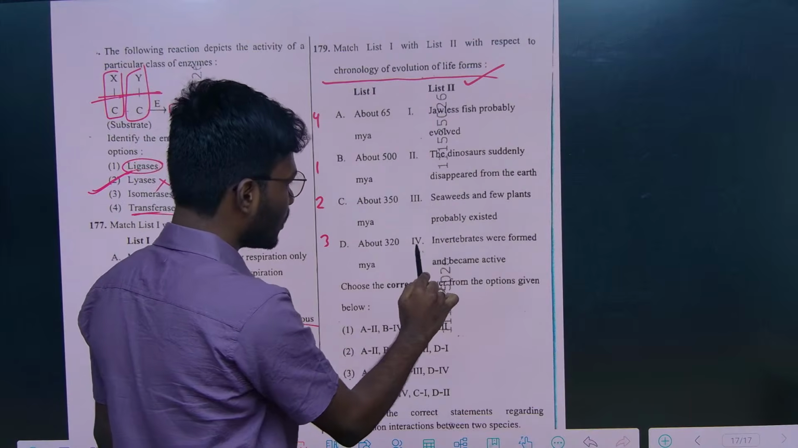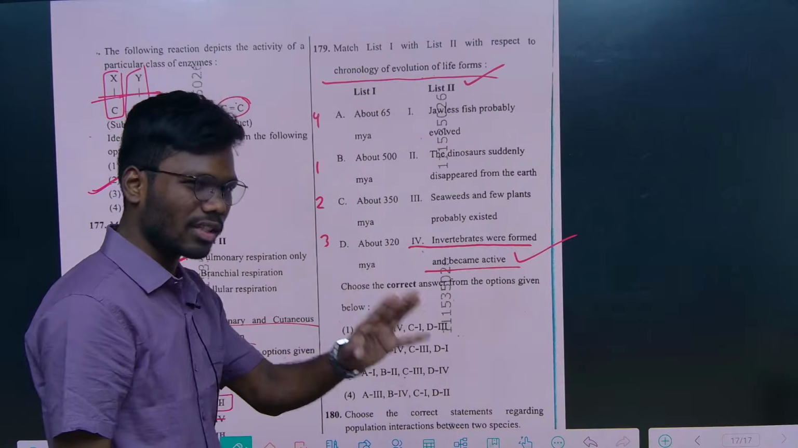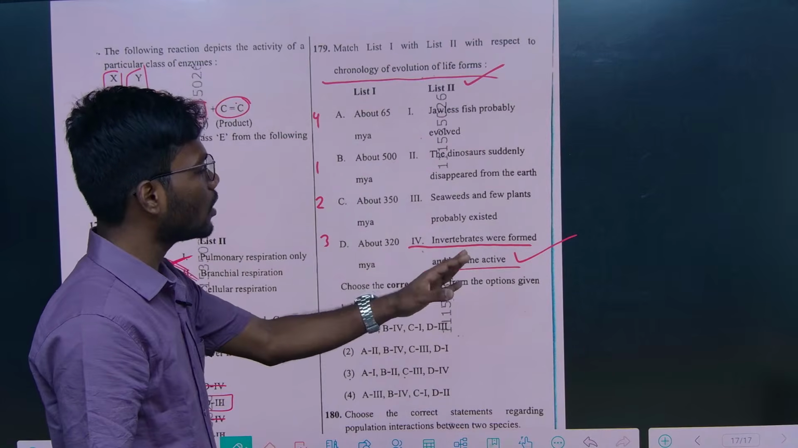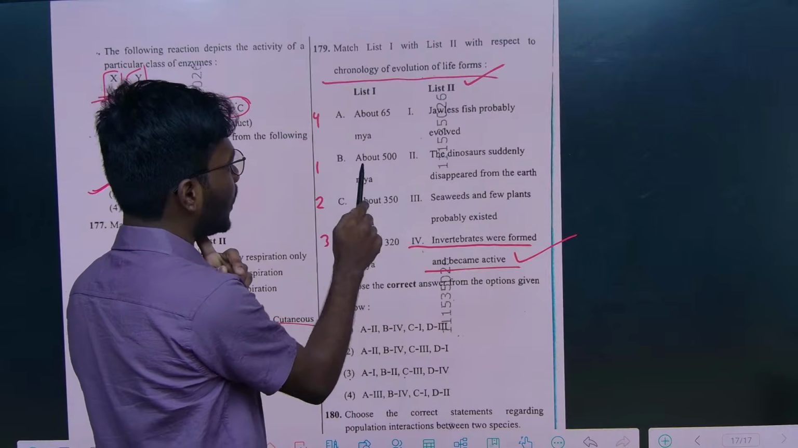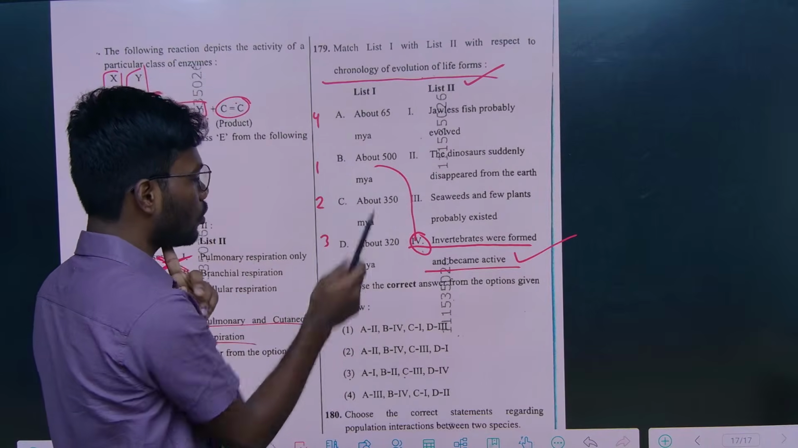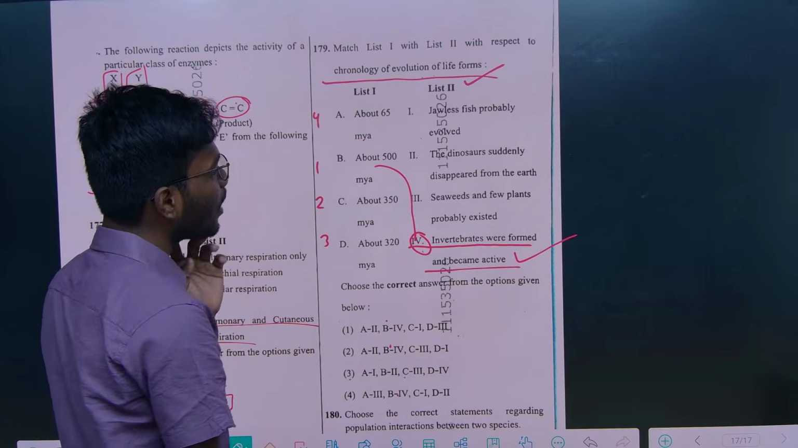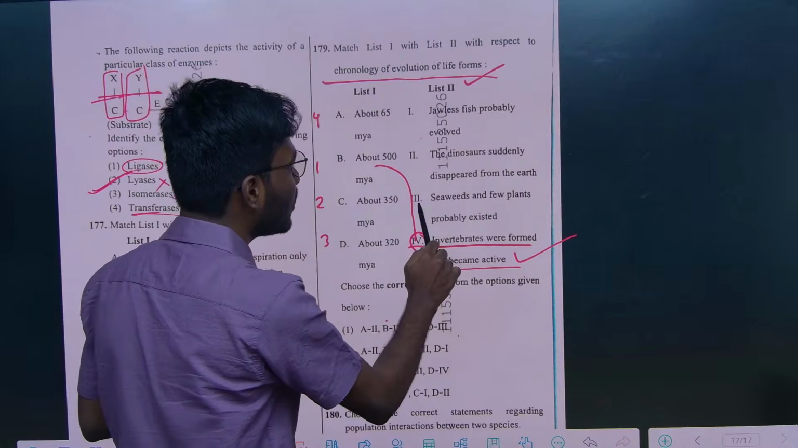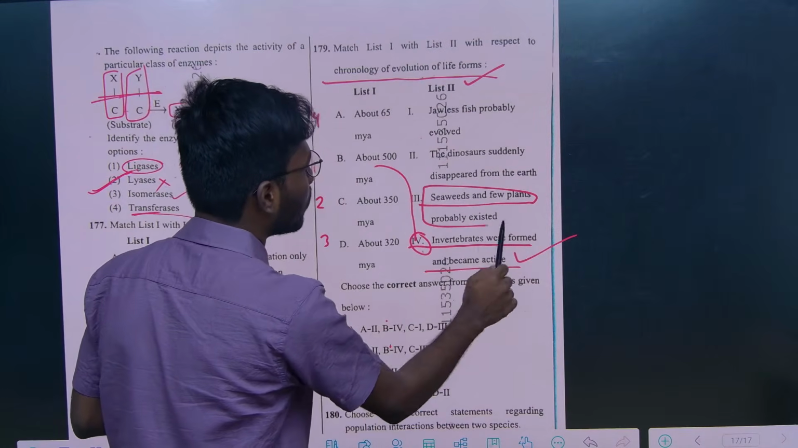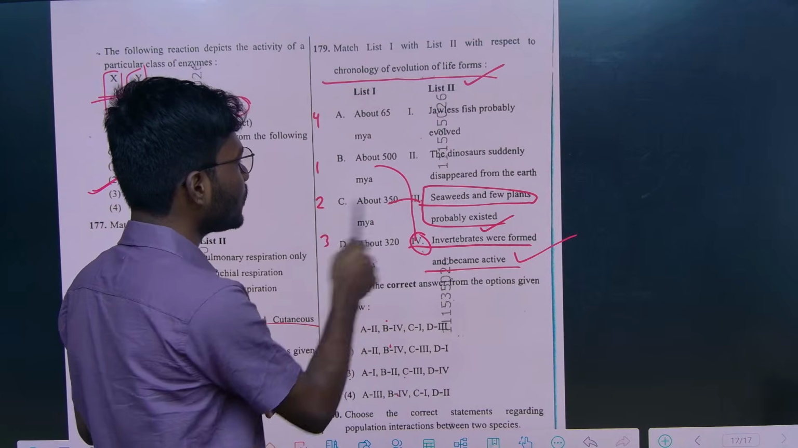The first one is invertebrates, which were formed and became active. The first and foremost in evolution, the invertebrates. So directly you can give this fourth option to this, about 500 million years ago. So B definitely 4. After that what happens? Seaweeds and a few plants probably existed. So that was 2. C definitely 3.